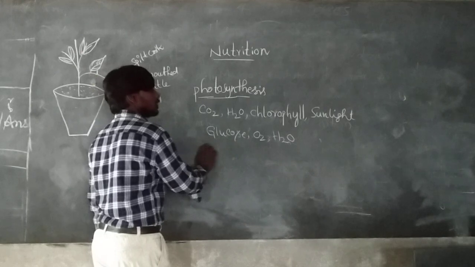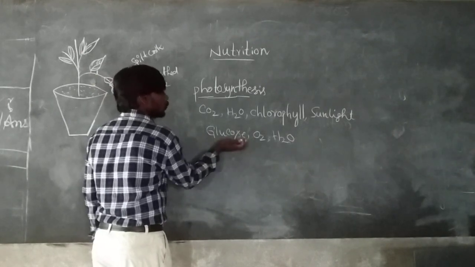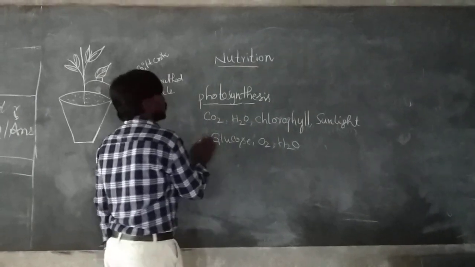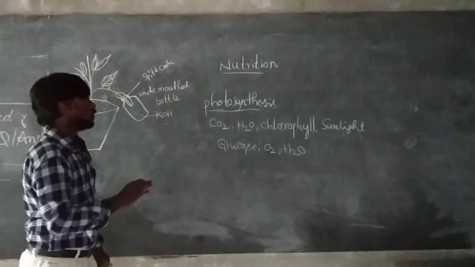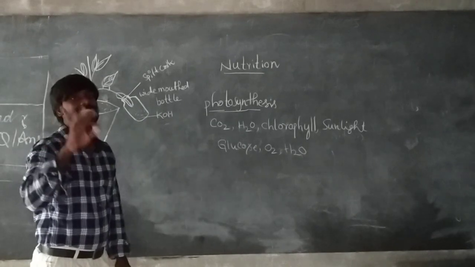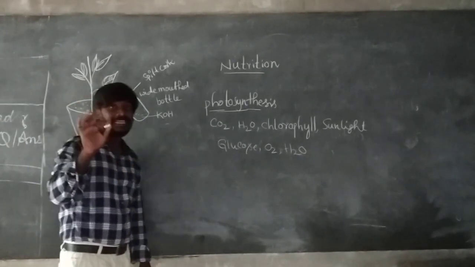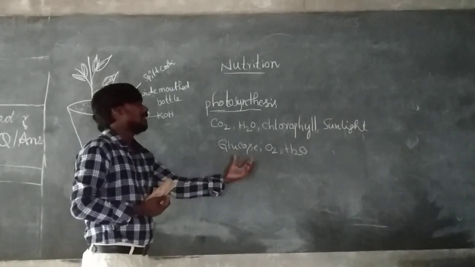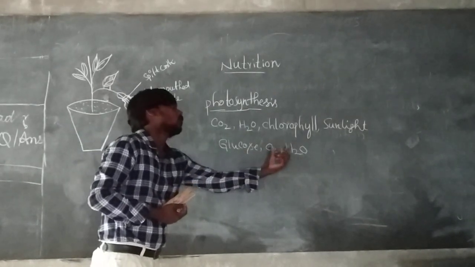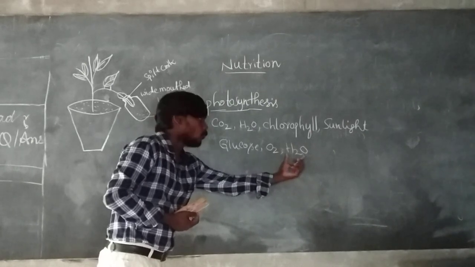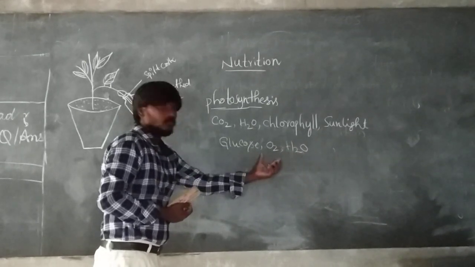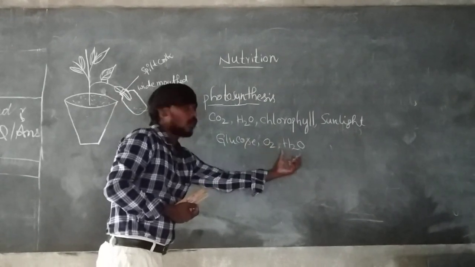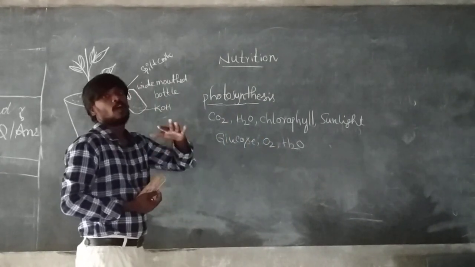These are the end products, and the others are the required materials of photosynthesis. Scientists like von Helmont and von Neil described that a glucose molecule gives one molecule of oxygen and one molecule of water.